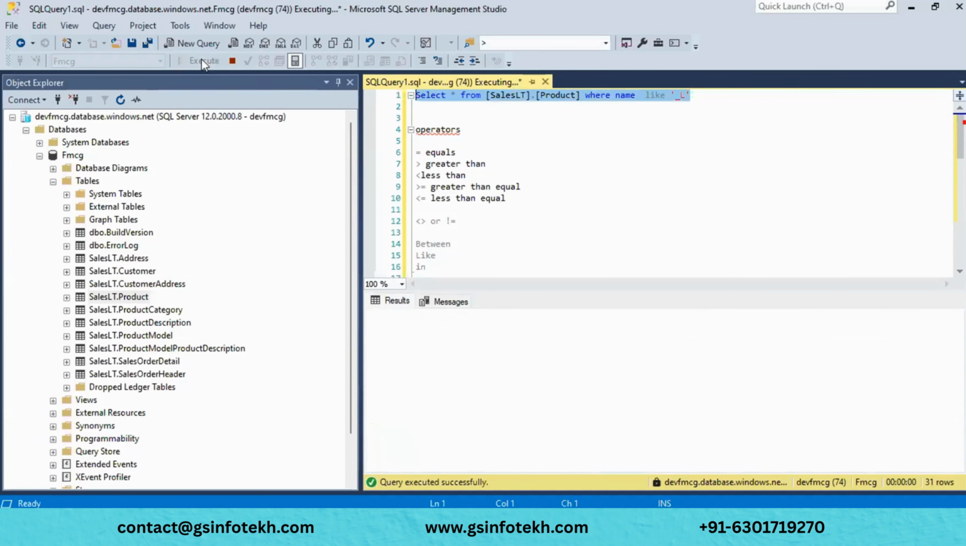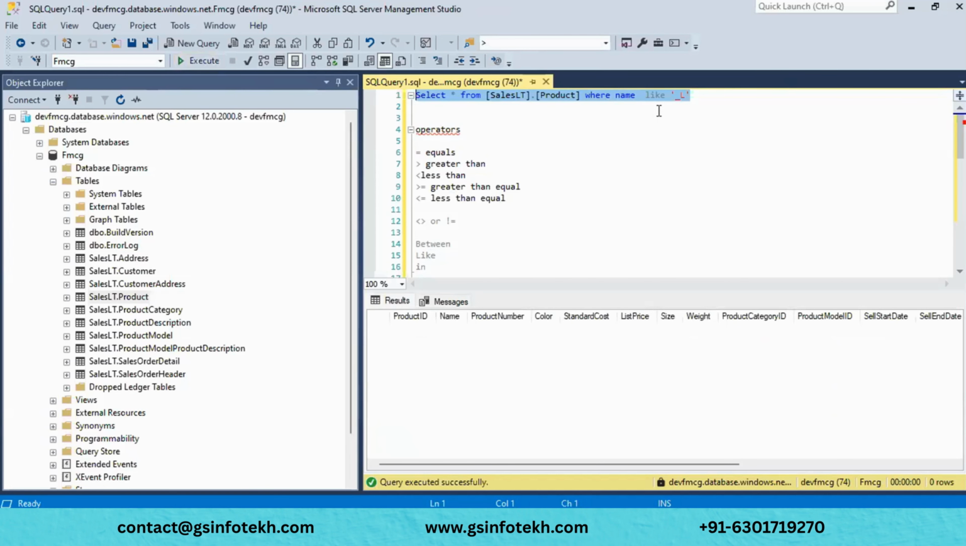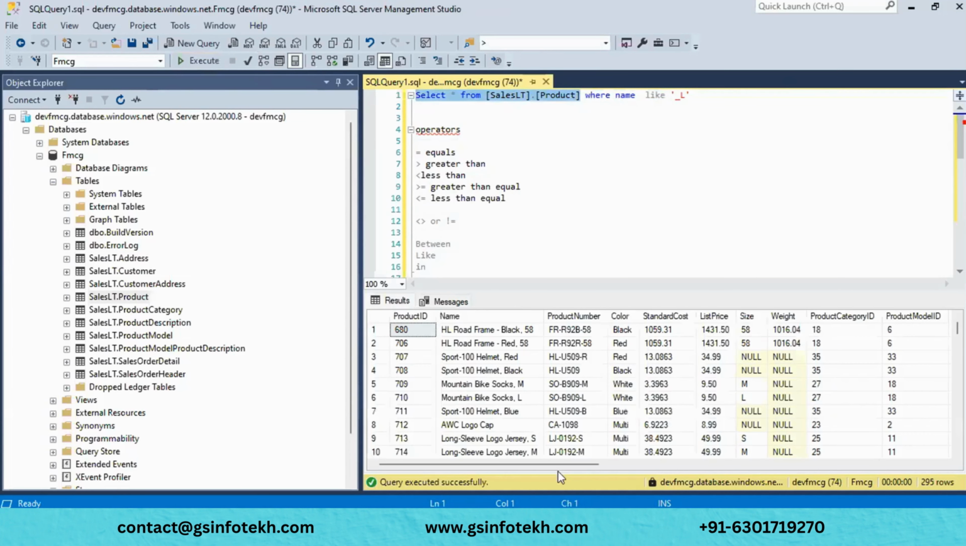Let me execute. No, we don't have such a kind of data. Let me put some name here because it reads the spaces as well. And now instead of name, I will run on some other color. Let me put it on color. Okay, and here I have something like white, W-H-I-T-E. We have something around 5 letters.